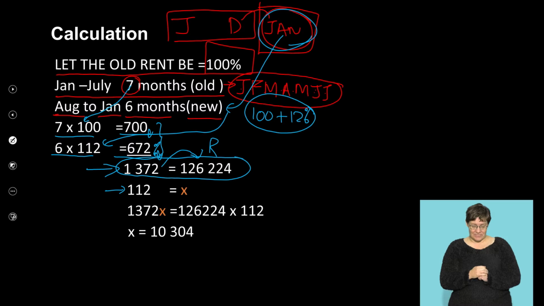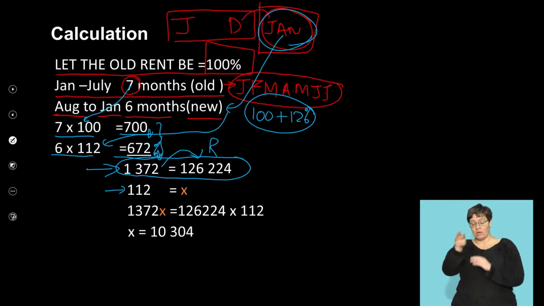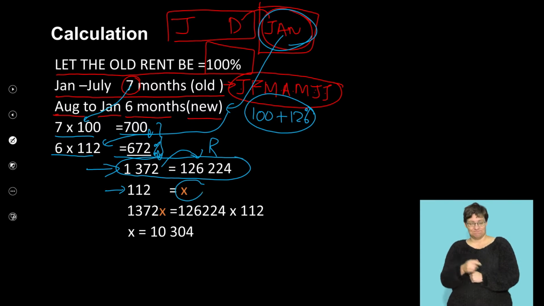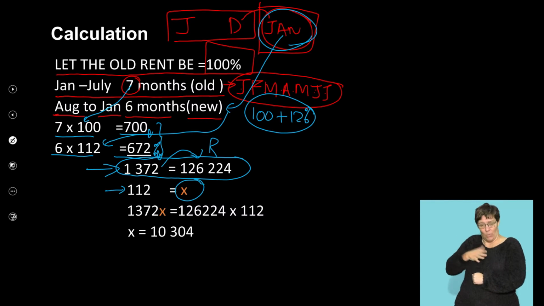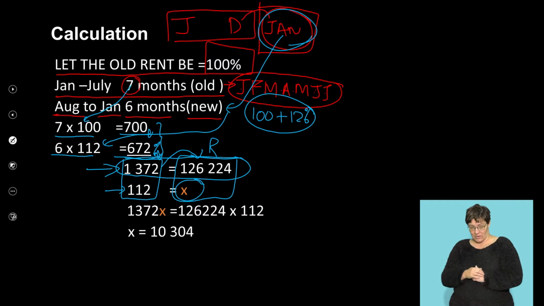112, watch, important. Keep your percentages underneath one another, so that you don't mix up your calculation. The 112 is equal to my unknown, that's the x that I'm solving for. So watch. In my percentages, there are the 2 percentages underneath one another, and my 2 rand values underneath one another. So now I cross multiply. 1372x, that's what I do.